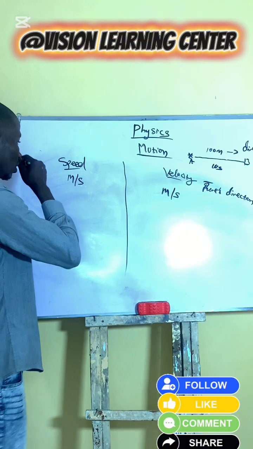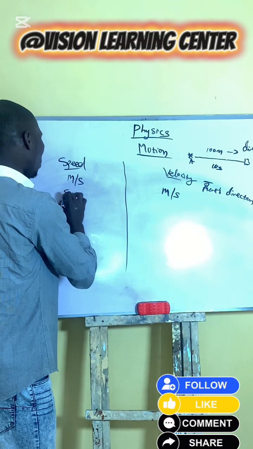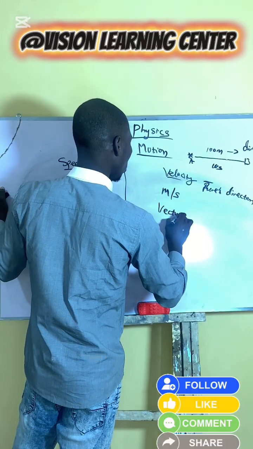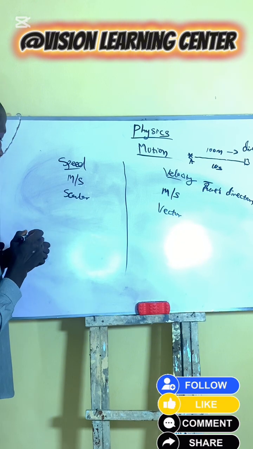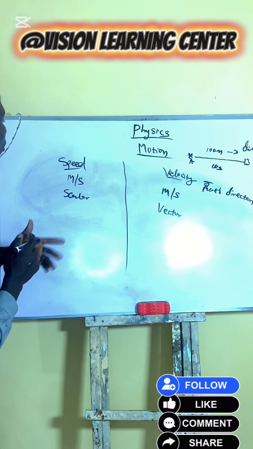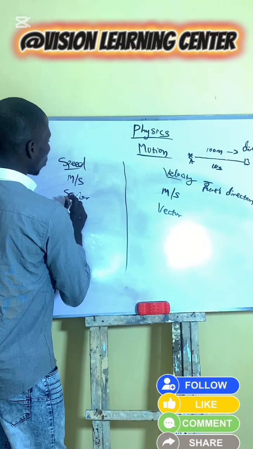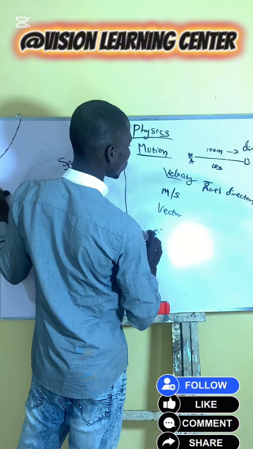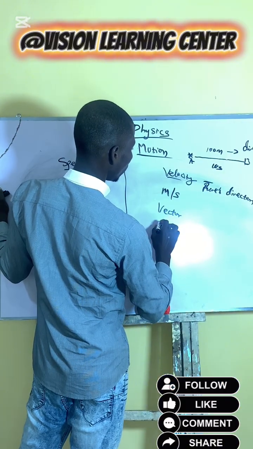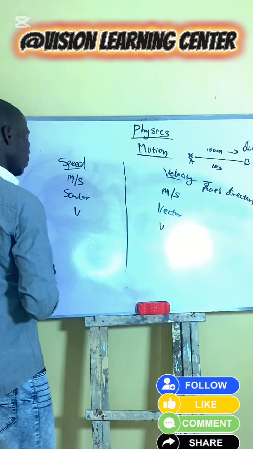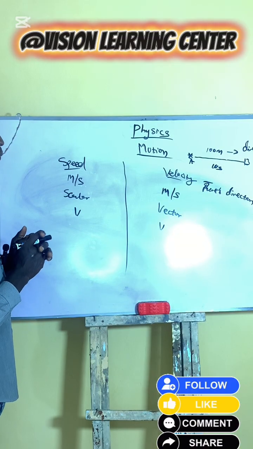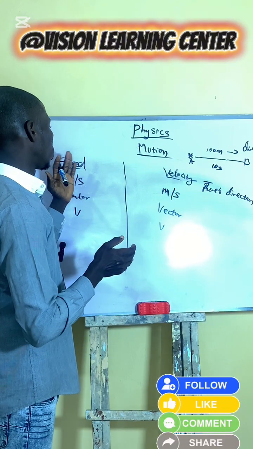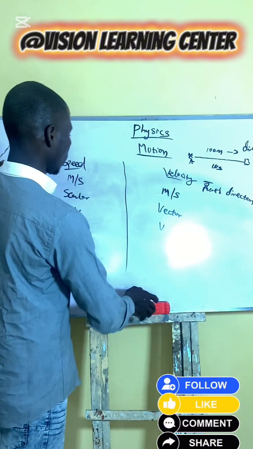Speed is a scalar quantity and velocity is a vector quantity. This is what you need to know about the difference between speed and velocity.